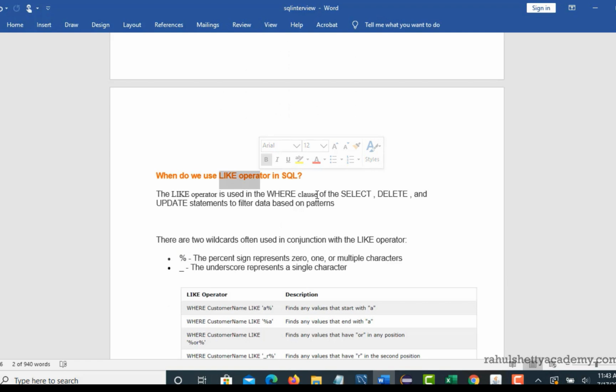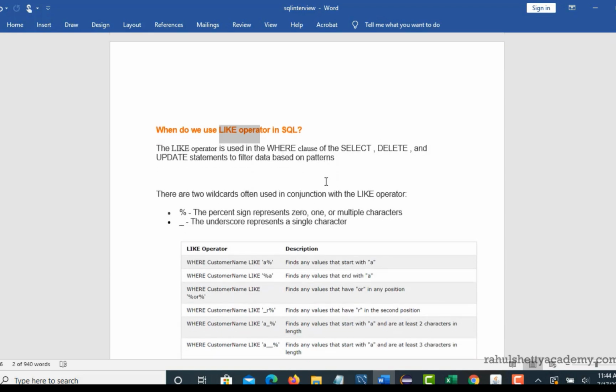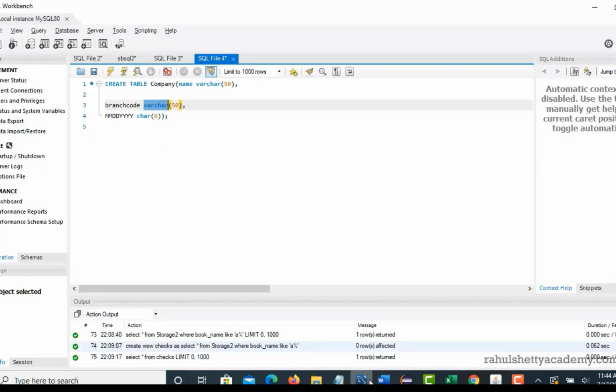And when do we use the LIKE operator in SQL? Basically this operator is used if you want to use a regular expression and filter the results based upon some patterns. There are two wildcards which are very famous and widely used with the help of this LIKE operator. One is percentage and another one is underscore, right? The percentage sign represents 0, 1 or a number of characters. Now I will quickly show one example.